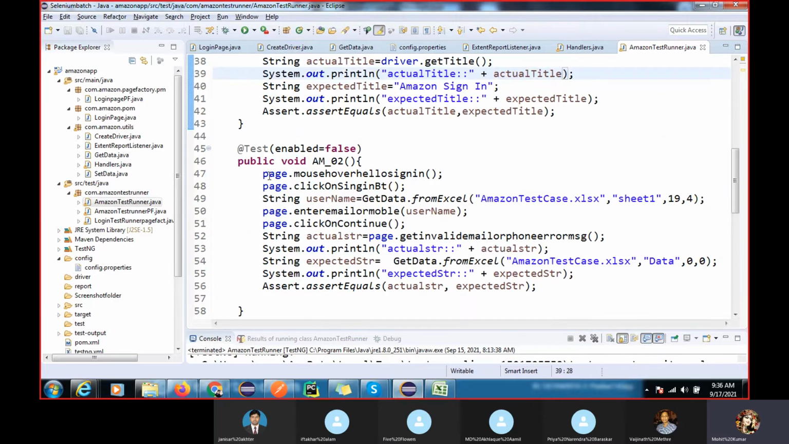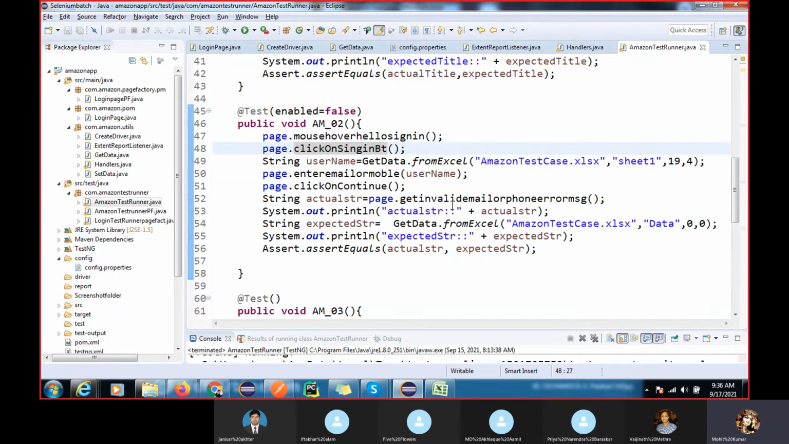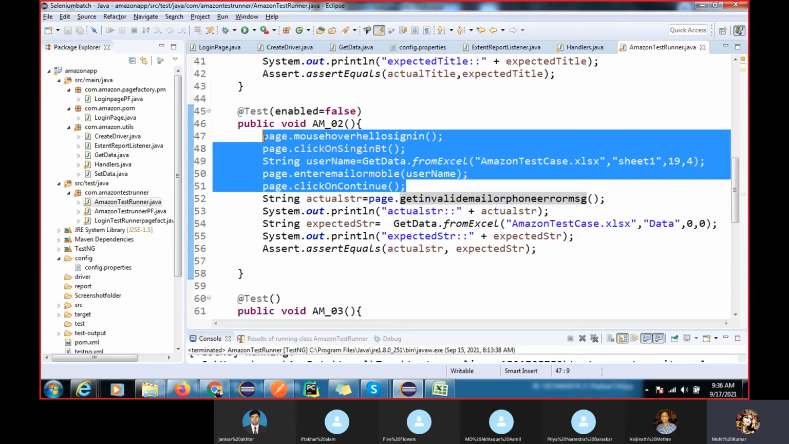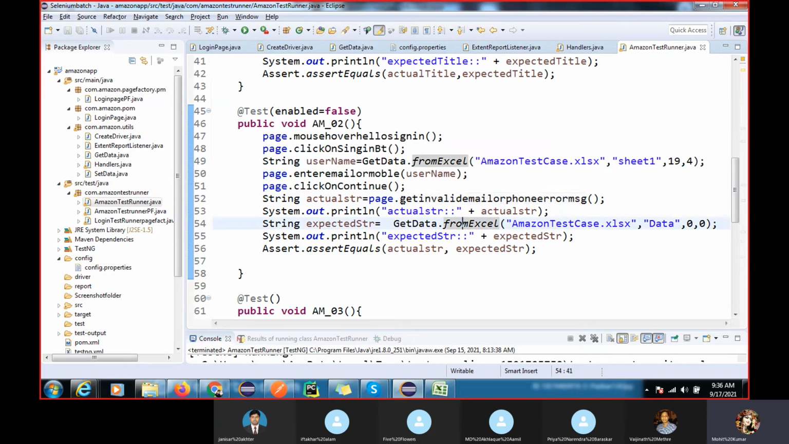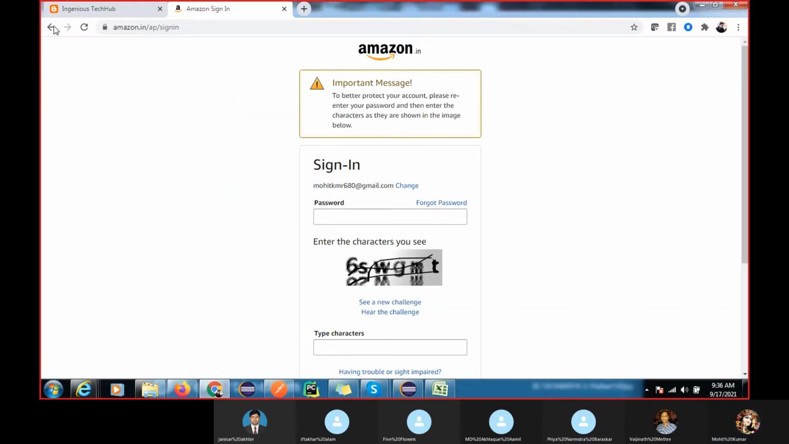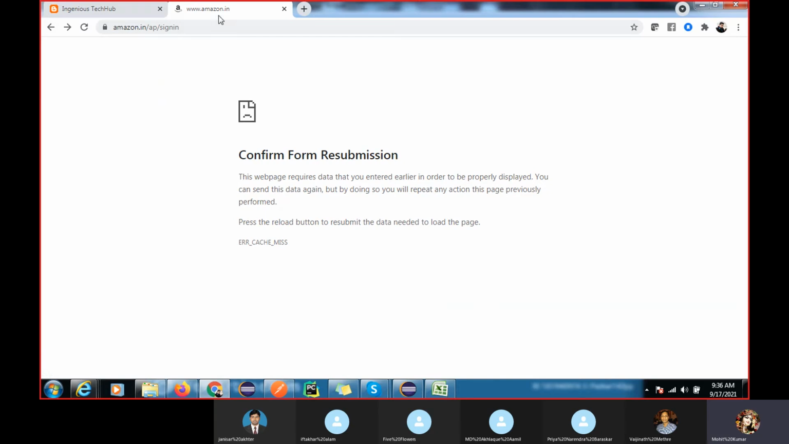The second test case is also the same. Here mouse over then click. You can see the other test case steps are repeated. Here I think, yeah, here verifying the error message. Okay, so understand this, how we are verifying. These are the common things. Here we are verifying the invalid email or phone number error message. So this is the second test case.